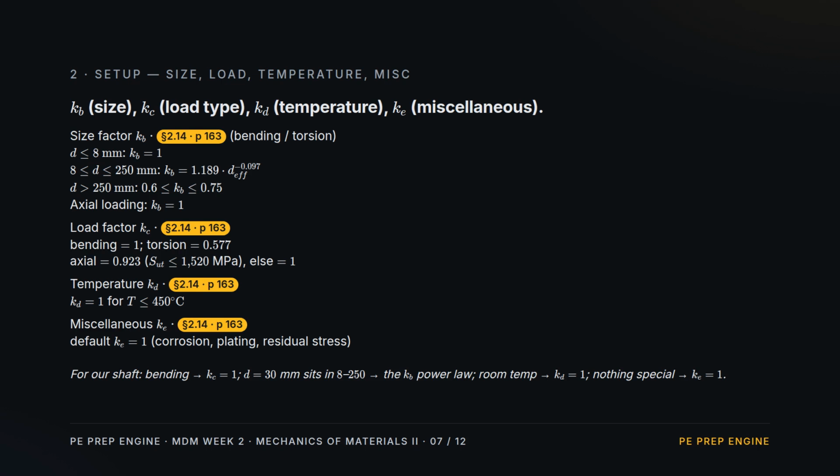Setup Part 2. The remaining 4 factors. Size. For bending or torsion, a mid-range diameter uses a power law that shrinks the limit as the part grows. But for axial loading, size drops out entirely and the factor is 1. Load type: bending is 1, torsion about 0.58, axial about 0.92, temperature is 1 up to 450 Celsius, and the miscellaneous factor is 1 unless corrosion, plating, or residual stress is called out. For our shaft, bending, 30 millimeters, room temperature, nothing special, only size and surface bite.